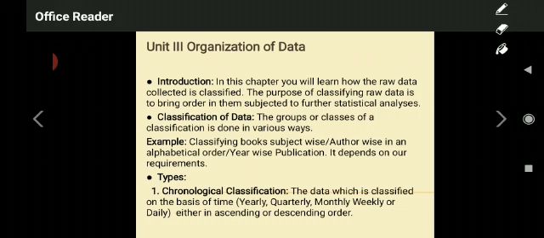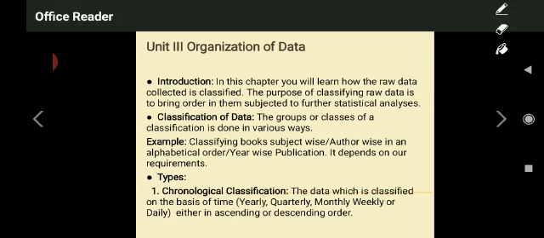Here also it depends upon your requirement. Are you going to collect data year-wise, every 3 months, monthly, weekly or daily? It depends upon the nature of your work, your process, your research. So you can classify those data according to your requirement. That is called chronological classification.